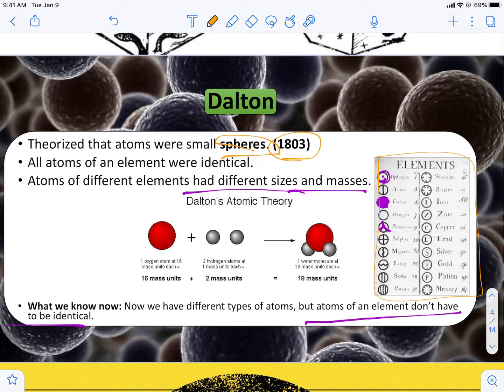And so what we know now is that we have different types of atoms, but atoms of an element don't have to be identical, hence isotopes. We just went over how you can be a nitrogen atom but have different masses. So he was on the right track, but not completely correct.